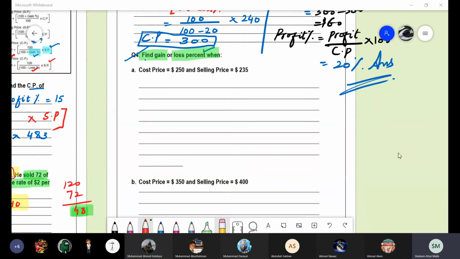So this time Daniel will solve the question. Yes, Daniel, easy question. Cost price is 250. Selling price is 235. Cost is greater, selling price is less. You are in loss. You have to find out the loss percentage. Do you know, Daniel, what is the formula for the loss percentage and what is the requirement for that? First of all, find out the loss. What's the formula for the loss? Do you know that? Mohammed Daniel.